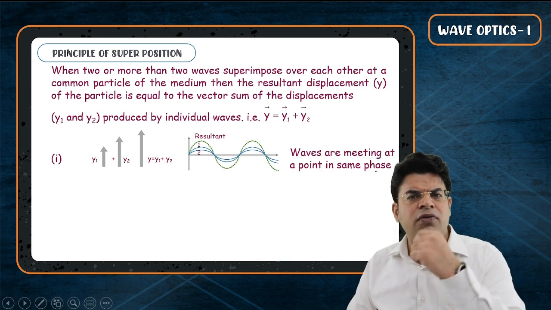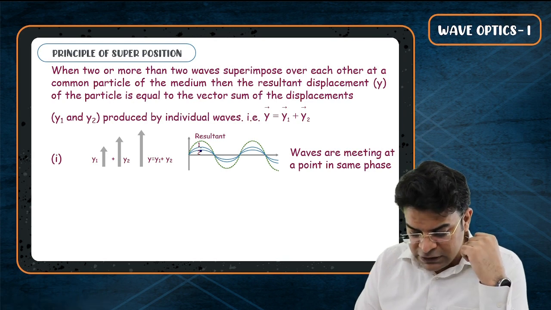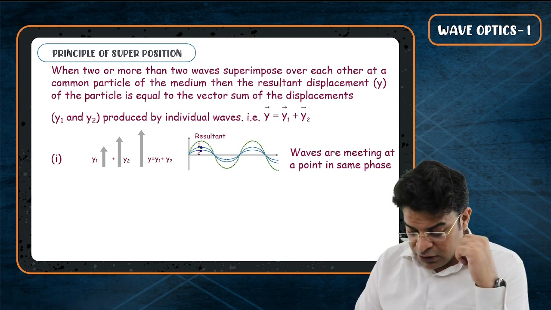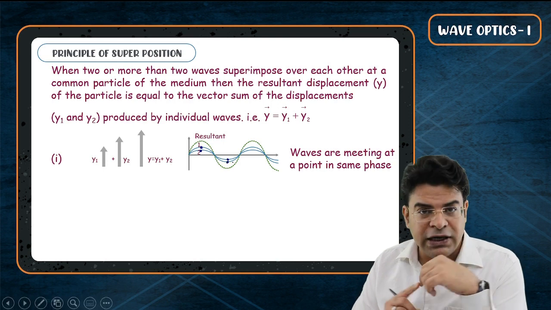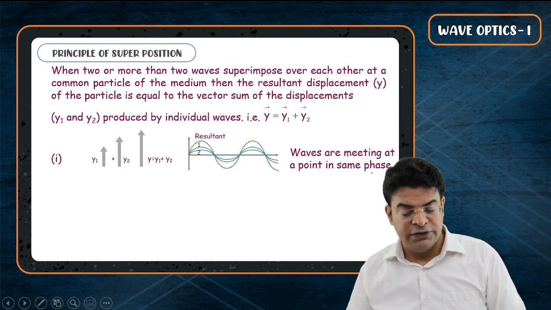So what is the meaning of waves are meeting at the point in same phase? The crest of first meets the crest of second. The trough of first meets the trough of second. This is the meaning of waves are meeting at a point in same phase.